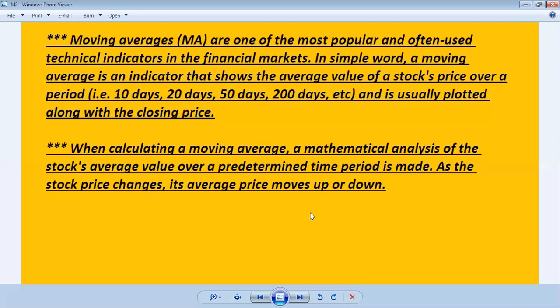When we calculate the moving average while the price is going down, the moving average always comes downward. So the average prices go down, and the moving average also goes down. That is why I will show these things through a chart also.